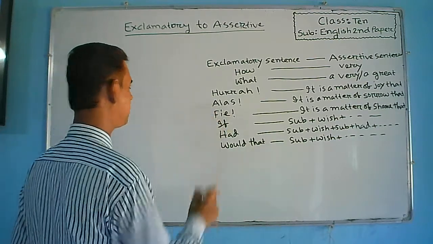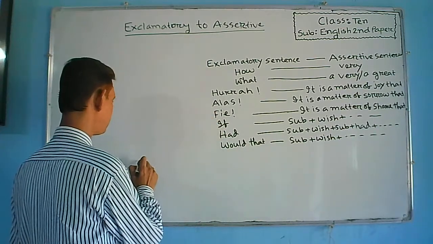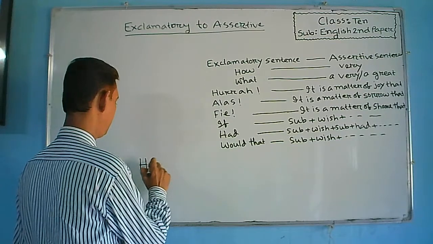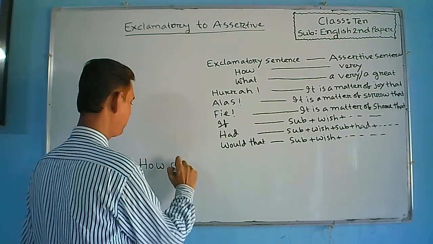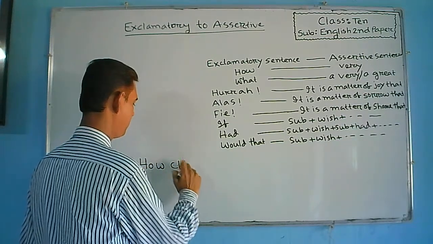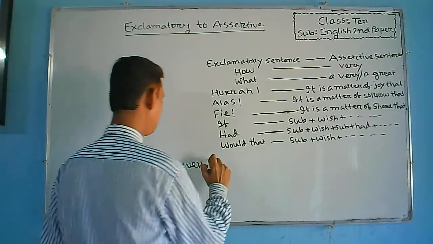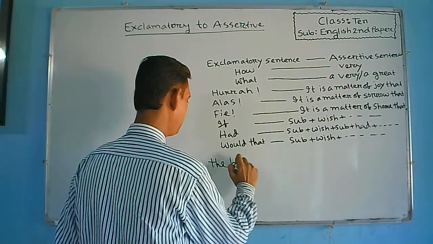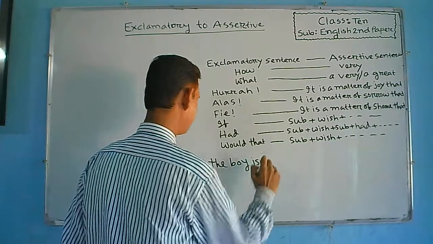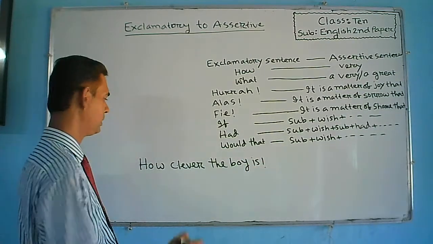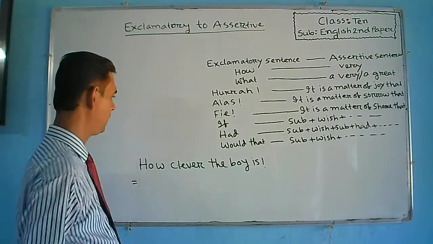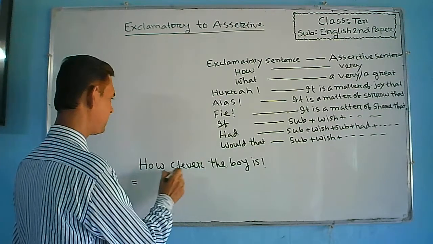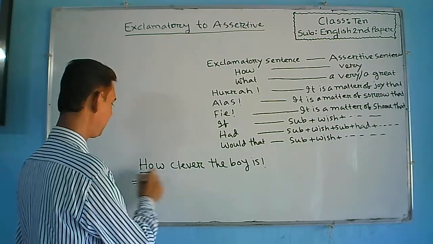At first example, how clever the boy is. How clever the boy is. Here at the beginning of this exclamatory sentence, how is given.